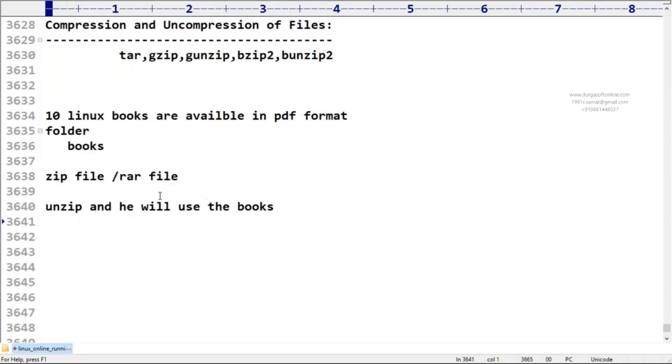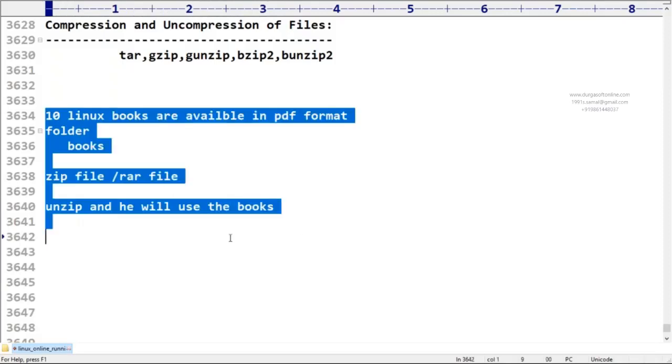This is day-to-day life. Every day we are doing this type of activity: zip and then send. The person who receives it performs the unzip operation, and then he will use it. Correct, right? I hope you have an idea about this.